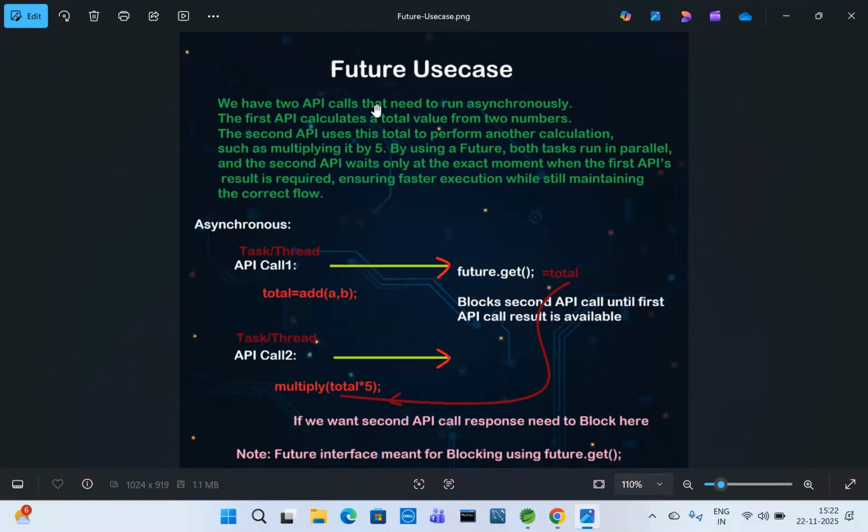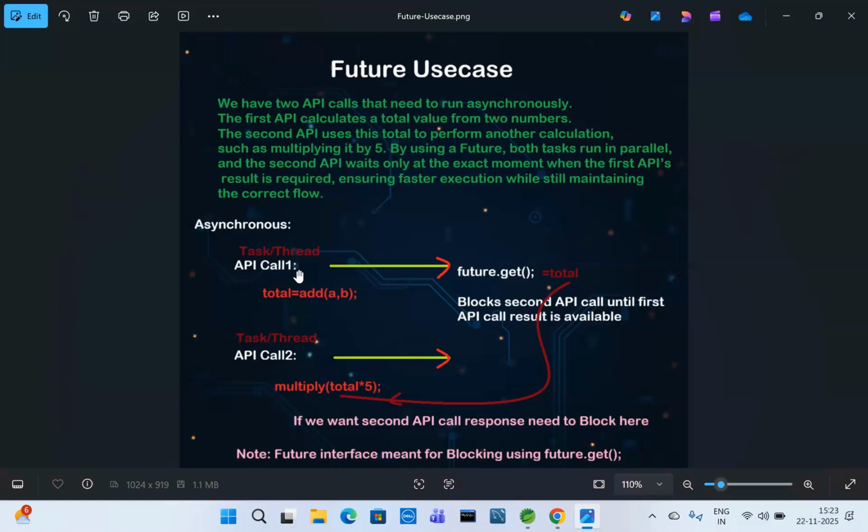So we have two API calls. Suppose API call one, API call two. Each API call is considered one task or one thread. So we have two API calls that need to run asynchronously. Synchronously means one after another. Asynchronously means parallel: one API call is executing, and at the same time another API call is also executing. There is no blocking. So while using Future, we have two API calls that need to run asynchronously.